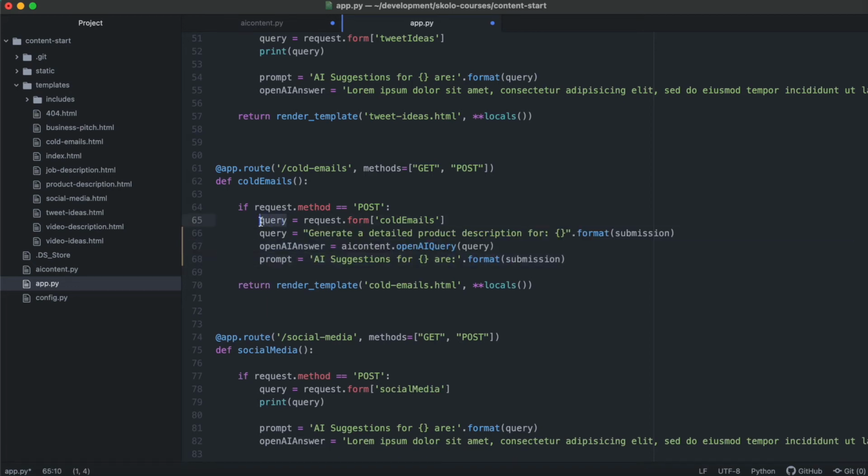And then we need to call this submission, of course. So this is what the client submitted. We build a query based on that submission. We get the answer, which is the OpenAI answer. Now we're using the same function, but the query will be different. Then we prompt the AI and return the prompt.